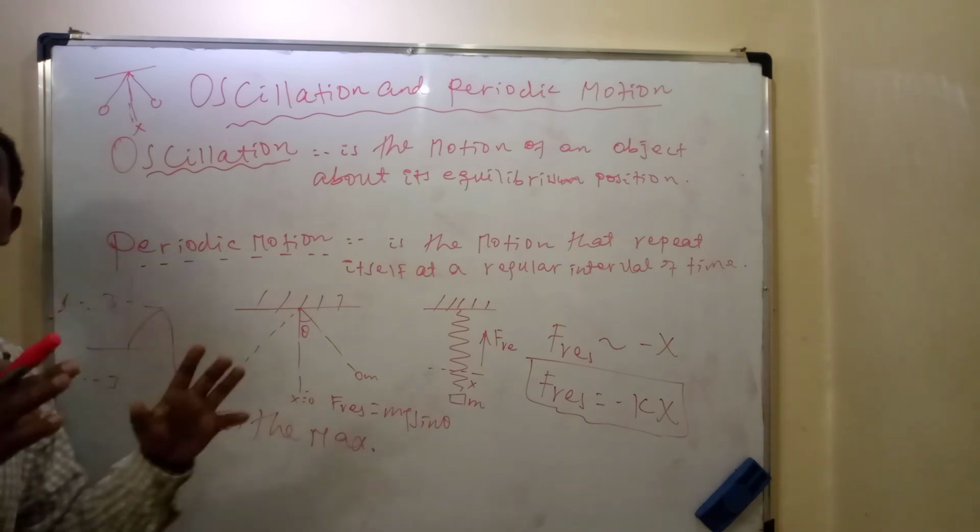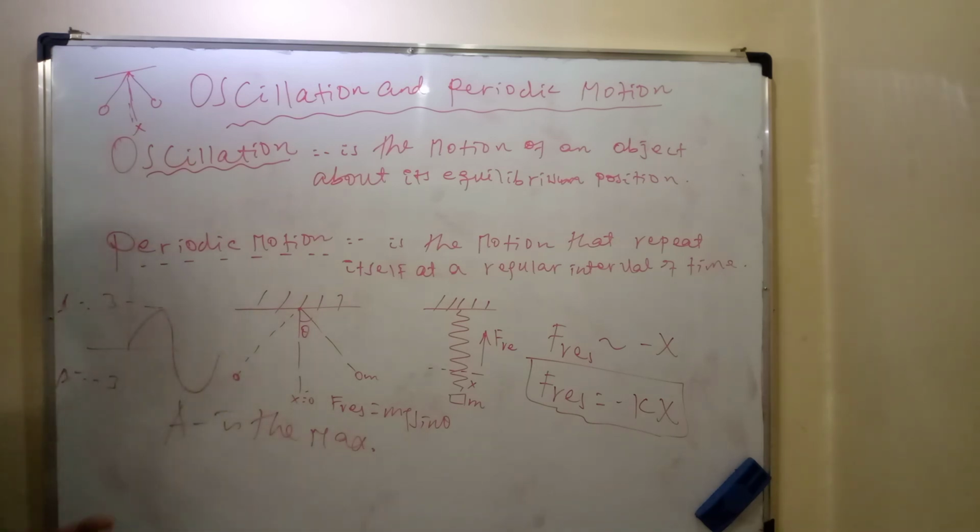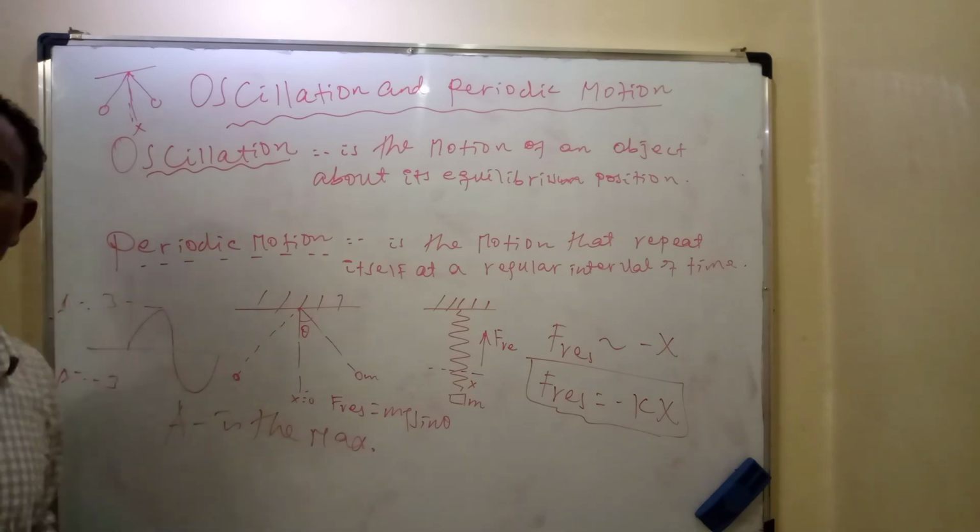Frequency is the number of cycles. Amplitude, frequency, period. They are important terms used to describe oscillatory motion.